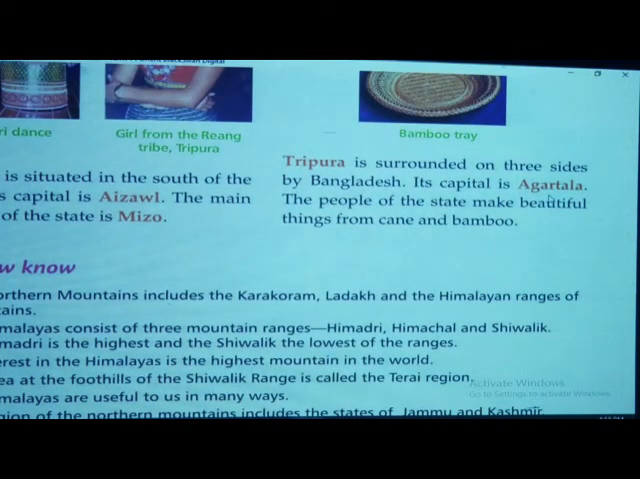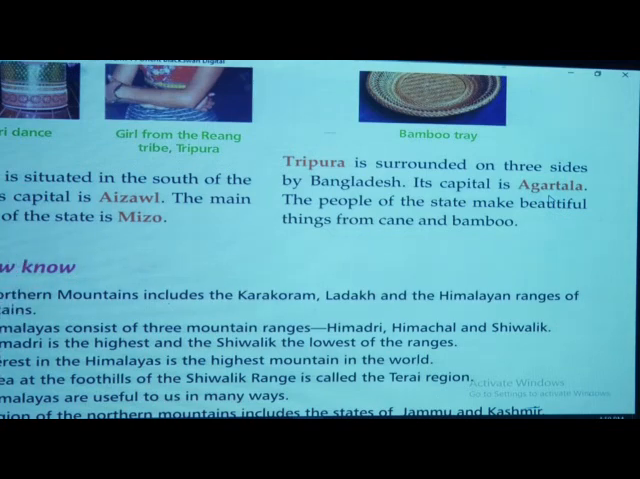Tripura is surrounded on three sides by Bangladesh. Its capital is Agartala. Tripura is covered on three sides by Bangladesh. The people of the state make beautiful things from cane and bamboo.